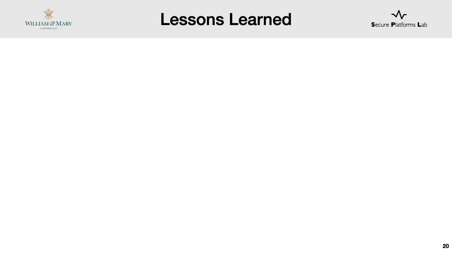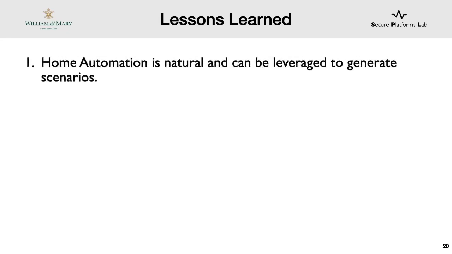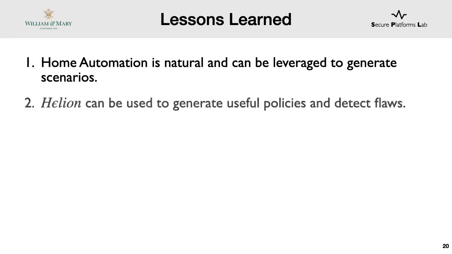So in exploring how we could generate natural, useful, and valid scenarios of home automation, we learned several key lessons that we hope will inform future work as well. First, we learned that user-driven home automation can be treated as language, modeled as such, and leveraged to generate valid scenarios for security. Moreover, this naturalness is not only useful for security analysis and tasks such as policy specification, but could also be extended for modeling and predicting smart home behavior in general.